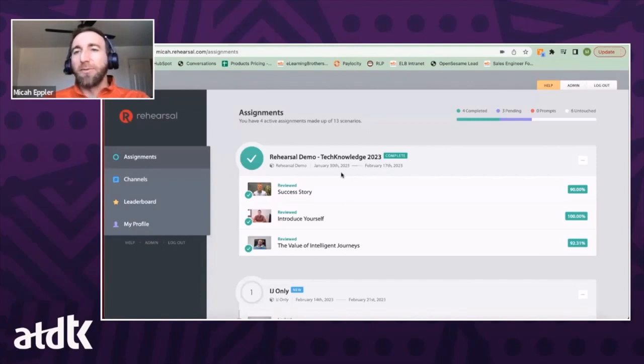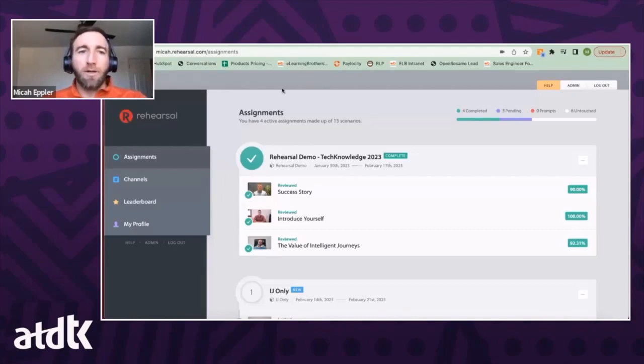Annie asked, what if there's a language barrier? The platform does pretty well with accents, and when the English isn't perfect, it actually does a really good job with that. However, there are going to be times where it doesn't, and it just provides an opportunity to do some proper coaching on it and really work on those things. Because if that language barrier exists, that's still something that we need to address and be able to coach to. It's a good question though.